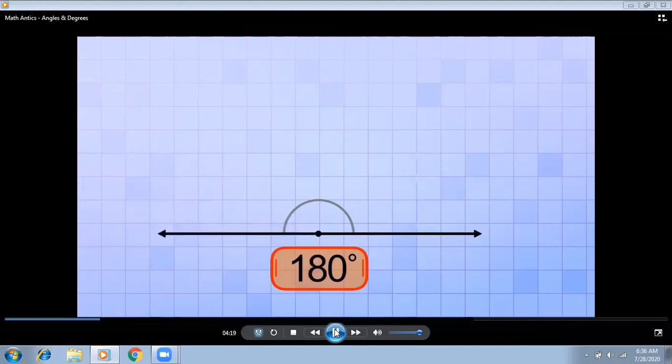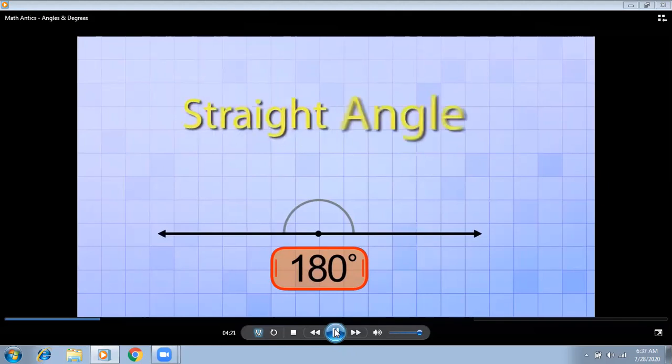Aha! Does this look familiar? Now, can you see the 180? There's a straight line, two rays are on the straight line. So obviously at 180 degrees, it forms a straight angle. Now we have learned about the four angles: acute angle, right angle, obtuse angle, and straight angle. The straight angle is always at 180 degrees. It's a straight angle like we learned about in the last video. The rays point in exactly opposite directions, and the angle they form is 180 degrees.